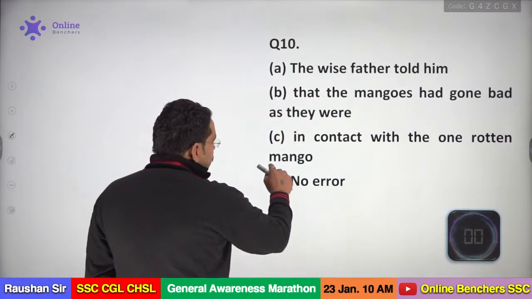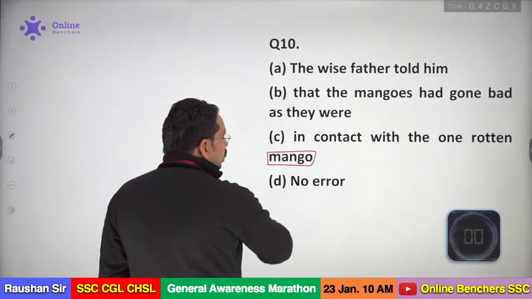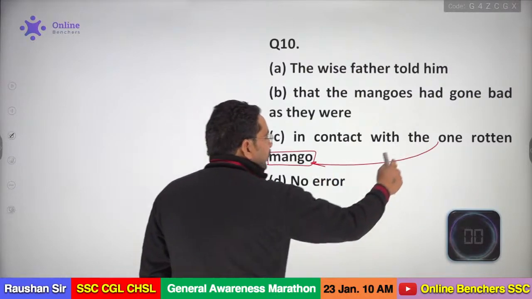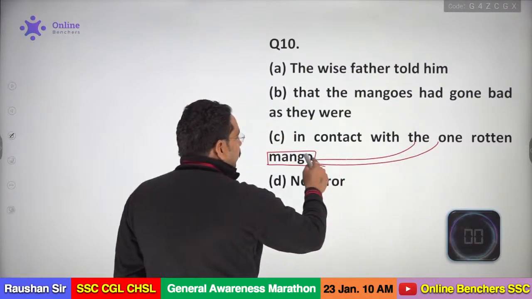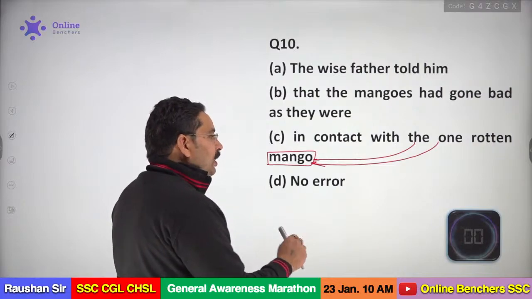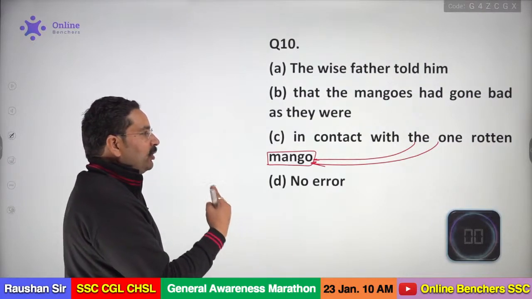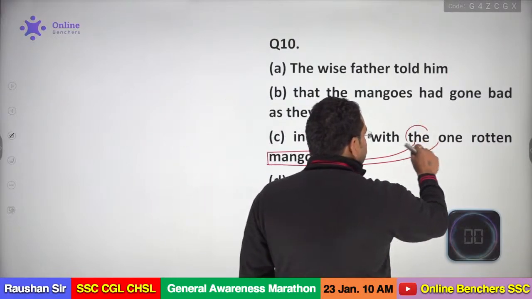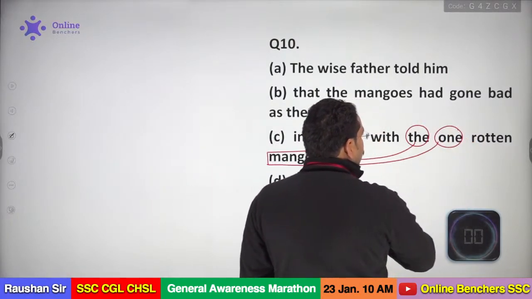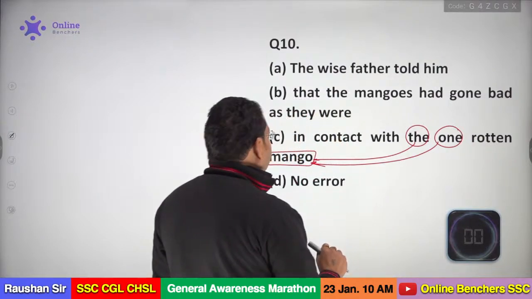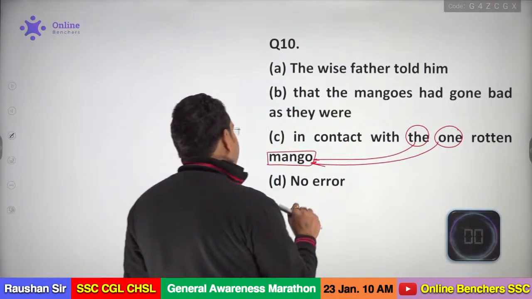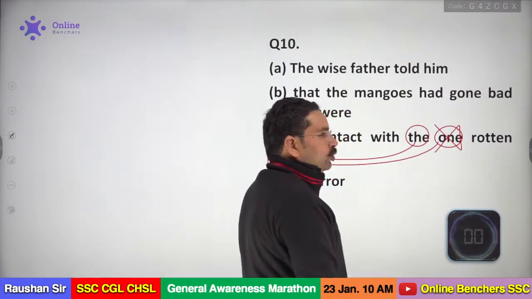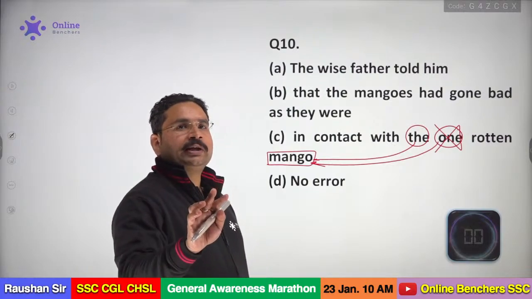You are mentioning this one mango, okay. So either you can say "with one mango" or you can say "with the mango". Both words tell you the same idea because they are defining the value of this mango. So either "the" will be the correct answer or "one" will be the correct answer. I hope you will be able to understand the question: in contact with the rotten mango. So the correct answer will be "the rotten mango", not "the one rotten mango". I hope it's very clear.